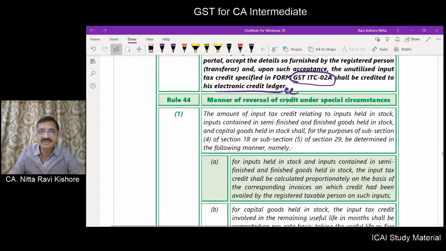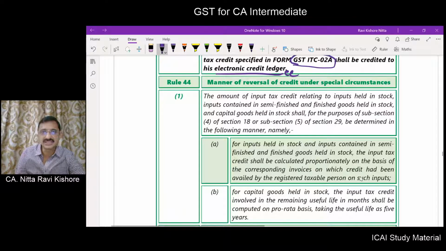Manner of reversal of credit under special circumstances. The amount of input credit held in stock, held in semi-finished goods and finished goods and capital goods for the purpose of section 18 subsection 4, means this person is becoming a composition dealer from a regular dealer.